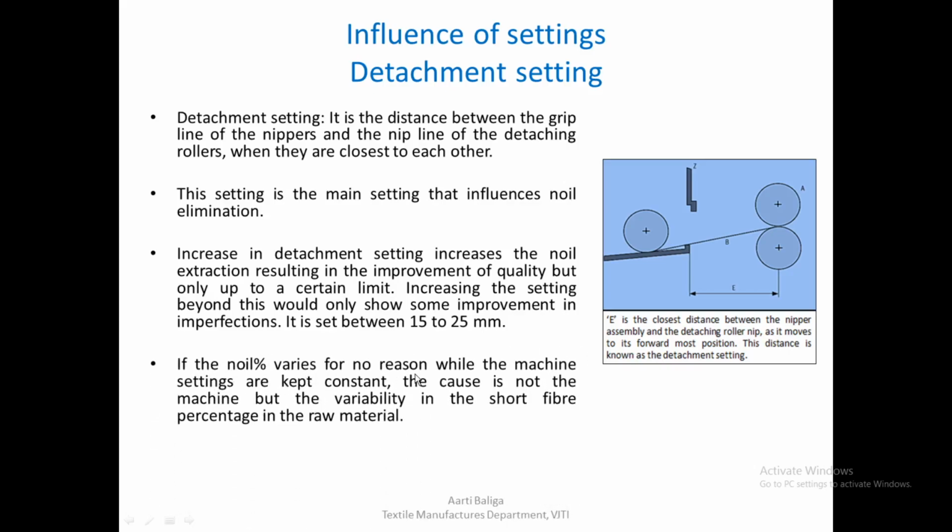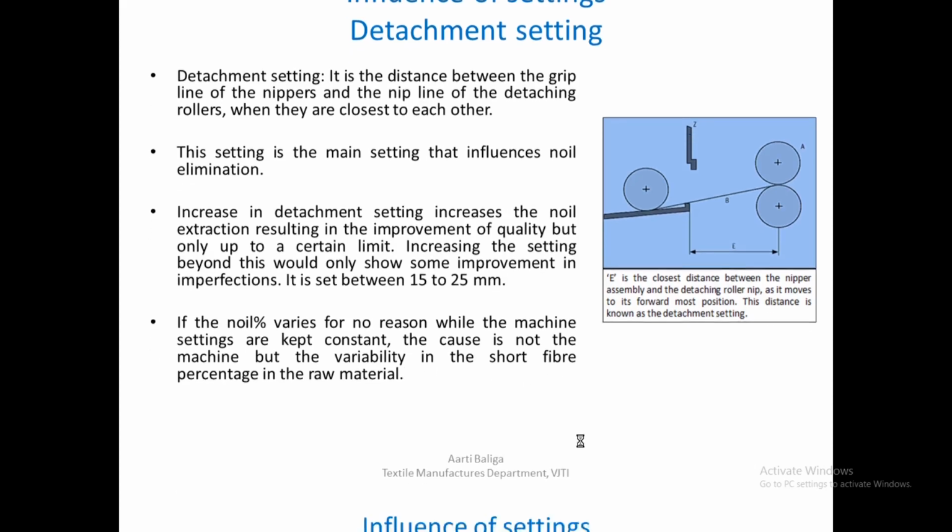If the noil percentage varies for no reason while the machine settings are kept constant, if we observe that noil percentage is simply varying, although we have not changed any of the comber settings, then in that case the noil would vary not because of machine settings, but because there is a variability in the short fiber percentage in the raw material. So if the noil percentage has changed without any change in the settings, then we must look at the causes of change in the raw material, and this may happen because there is a variability in the short fiber content of the raw material itself.